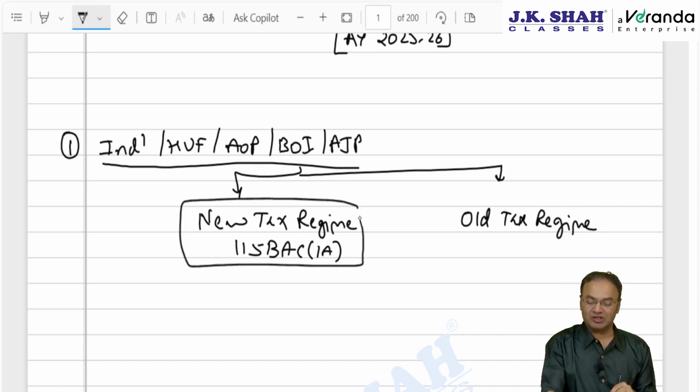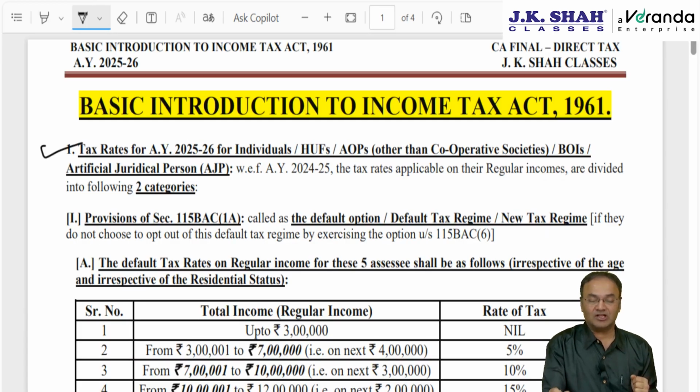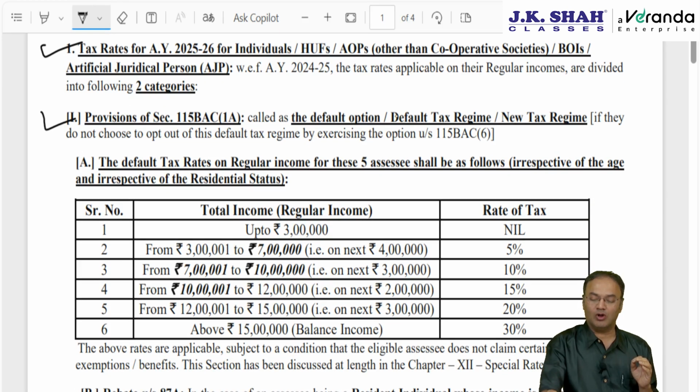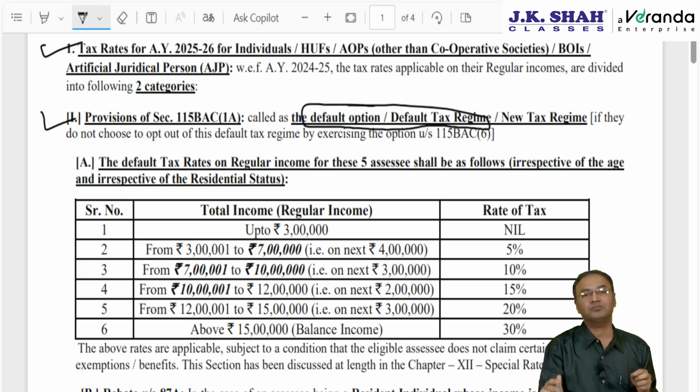Okay, now briefly recapitulating this: tax rates for AY 25-26. Right now we are discussing tax rates on regular, normal income. If the assessee has any special income like winnings from lottery, long-term capital gain, etc., then those incomes will be taxable at a special rate, for which we have a separate chapter also. So right now, the first possibility is the section 115BAC new tax regime. Here, for all 5 people, this is to be called the default option or default tax regime also.